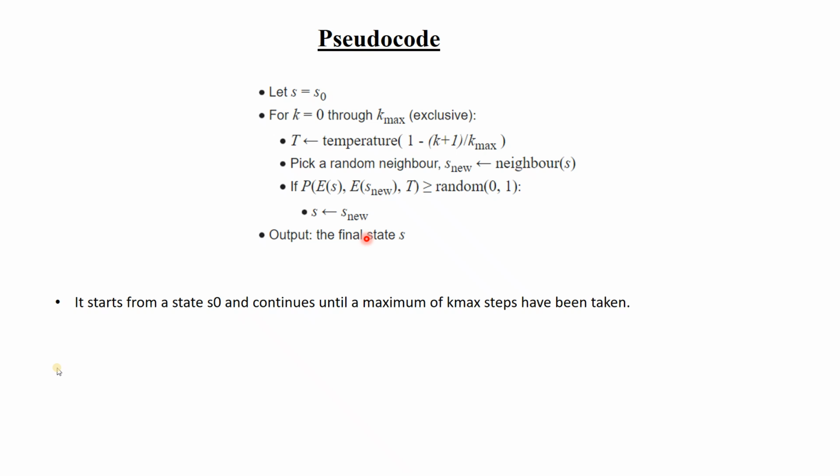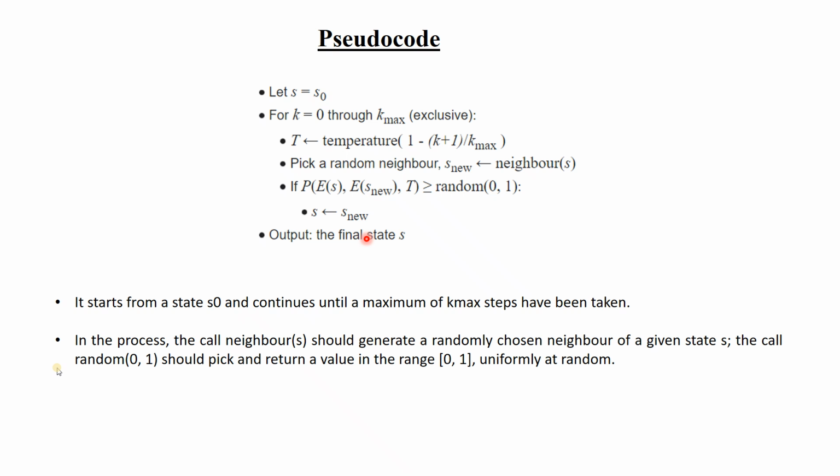So it starts from a state S0 and continues until a maximum of k max steps have been taken. K max is the maximum iteration. In the process, the neighbor function should generate a randomly chosen neighbor for a given state S. Same thing I have just explained: it will call for any random neighbor, it can start from right or left, up, down, whatever. And it will continue to do so. In this case the random neighbor is considered from 0 to 1, or it can be 0 to 10, whatever your objective function is.